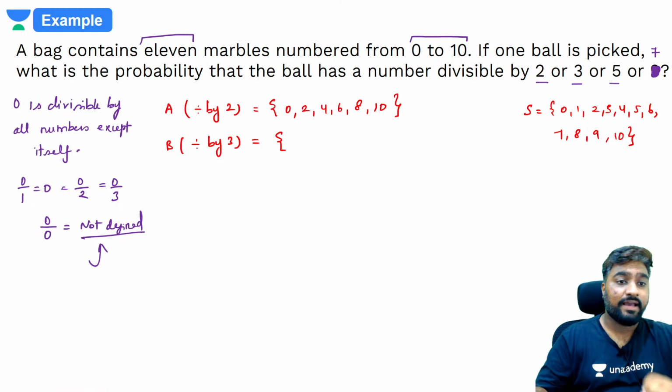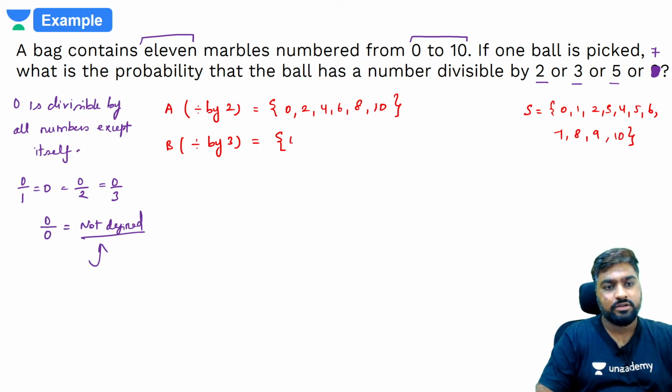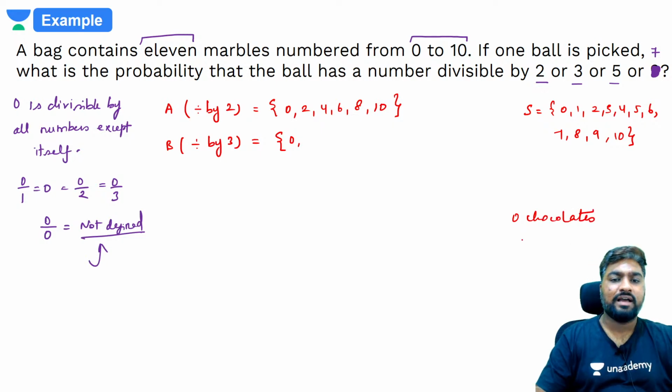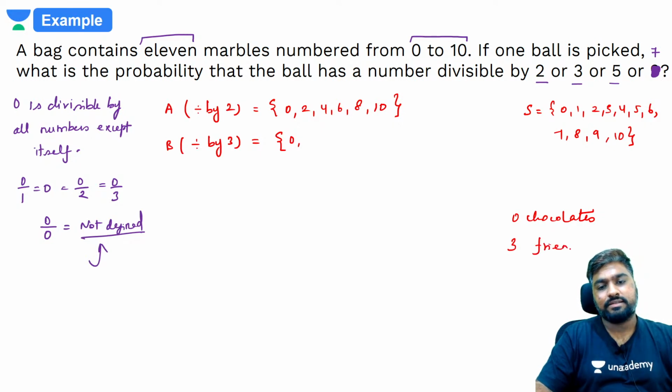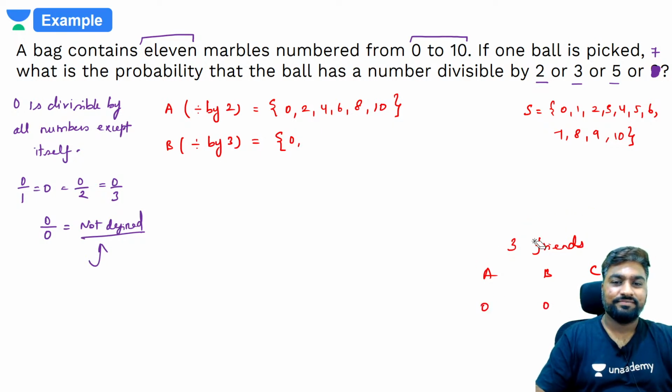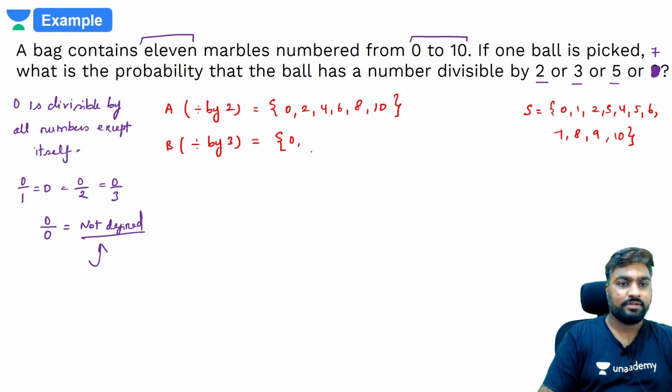If you say otherwise, please guys, बहुत basic है ये. 0 3 से divide कर सकते हैं. 0 0 0. समझ गए? Right? So for example, if you have 0 chocolates, you need to give them to three of your friends, A, B, C. How will you divide? 0 0 0. ठीक है? Understood? So practically it may not make much sense, but logically yes, technically yes. So we have 0, 3, 6, 9.